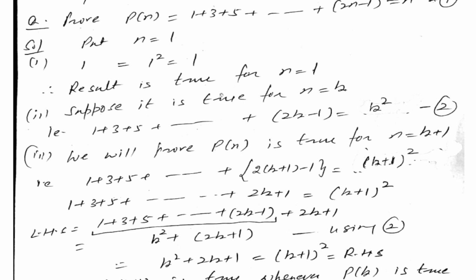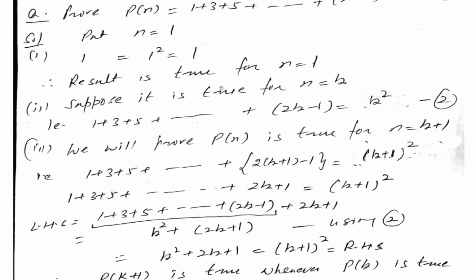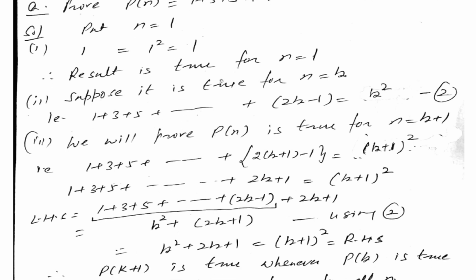Therefore, we can say by PMI, Pn is true for all n always. The question is concluded by writing this line in each and every question: by PMI, Pn is true for all n. These are the three steps we have to perform in each and every question. First, take n equal to 1, suppose n equal to k, then we have to prove the result is true for n equal to k plus 1 with the help of the second step. Therefore, we can say Pn is true for all n.